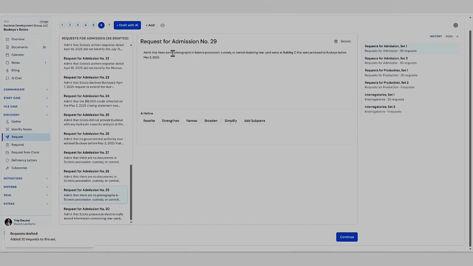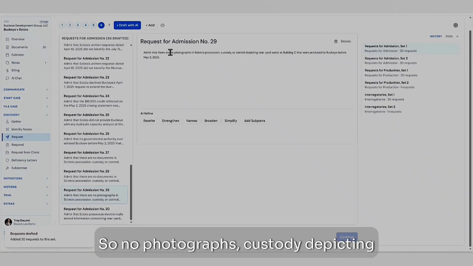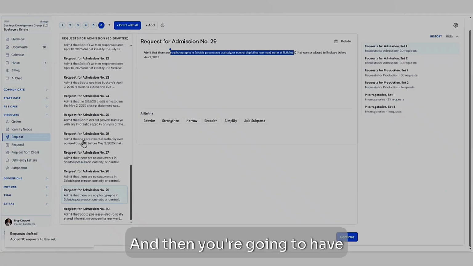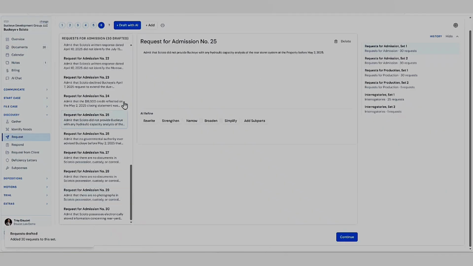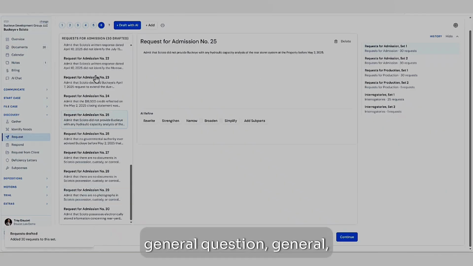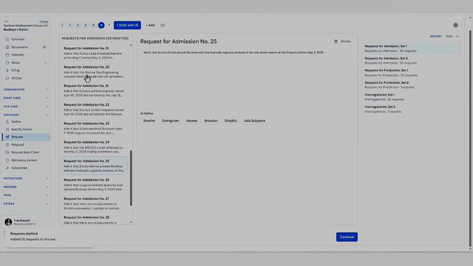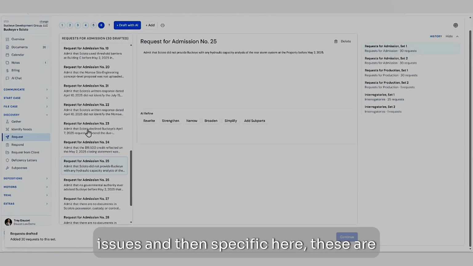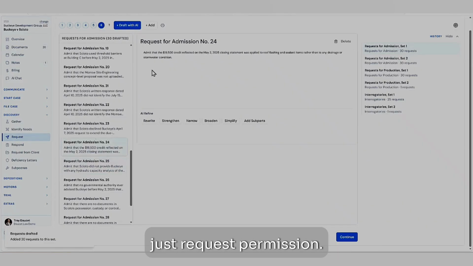So it's a very advanced structuring that we do within it, as well as getting into broad and narrow topics. So, no photographs depicting whatever it might be, and then you're going to have very general questions when we get into PODs, general related issues, and then specific ones here. These are just requests for admission. I got ahead of myself here. Requests for admissions with the request.